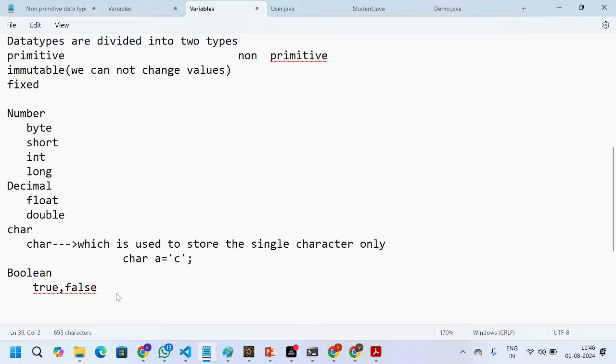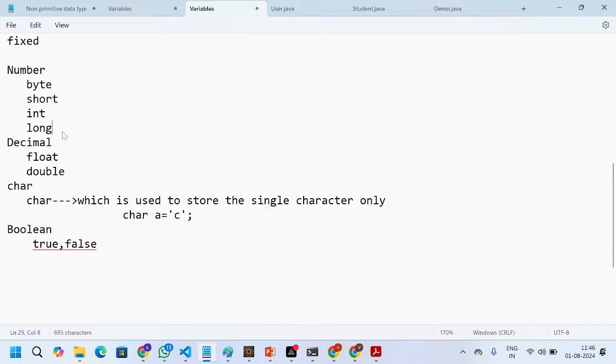Now here, one important question is default values. For example, if I mention byte a equal to 100, then a is the variable which is holding the value 100. So when I call it, it will print 100 only. Sometimes if I haven't initialized it, then what will happen internally?